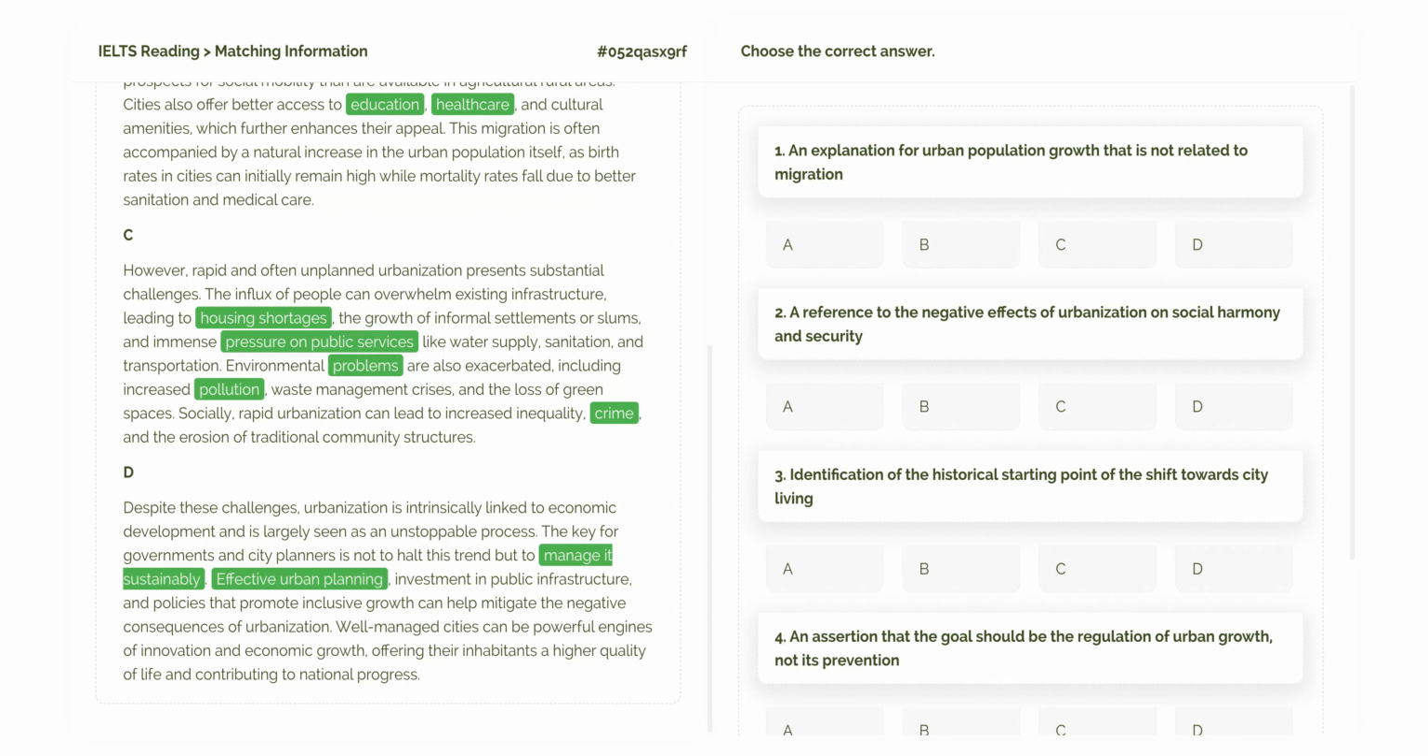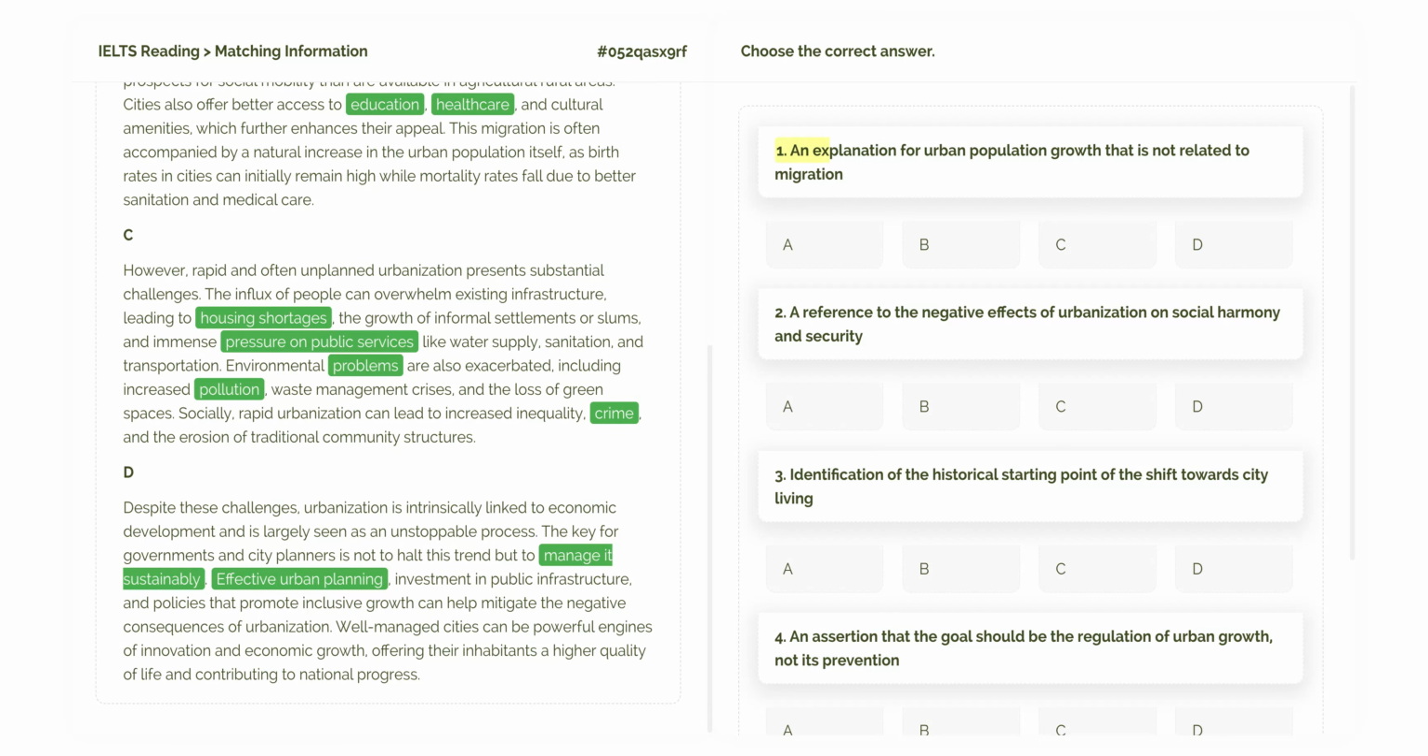The key strategy for matching information questions is to work from the questions to the passage. First, we'll read each question carefully and highlight the keywords. Then, we'll scan the paragraphs we've just mapped out to locate where that specific information is discussed. Remember, the answers are not in order, and you might need to use a paragraph more than once. The most important thing is to match the meaning, not just the words.